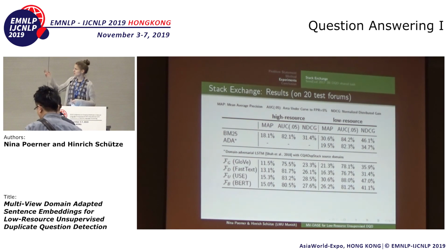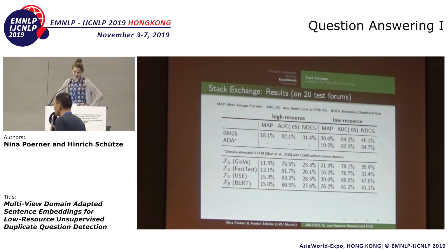What we did here is we used the high resource forums as source domains and the low resource forums as target domains, so we only evaluate on the target domains. I guess we could have found even bigger forums to use as source domains for the high resource ones, but we didn't do that. Yeah, that would make more sense.